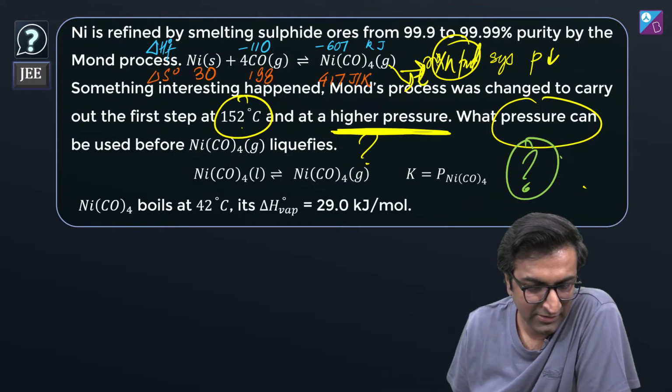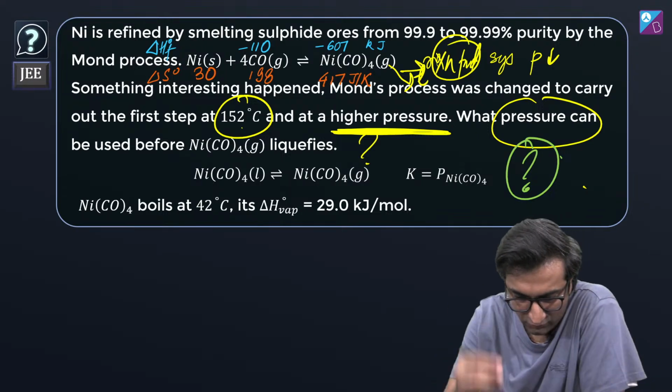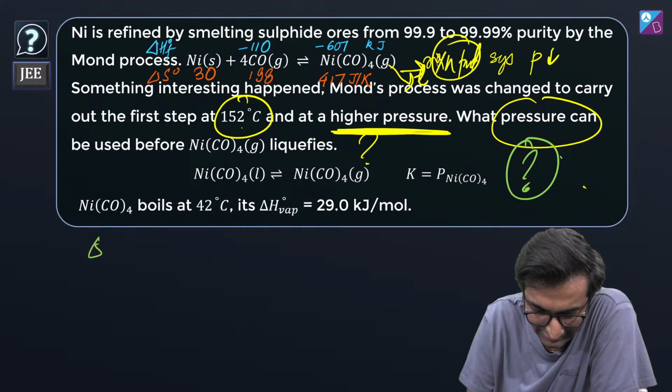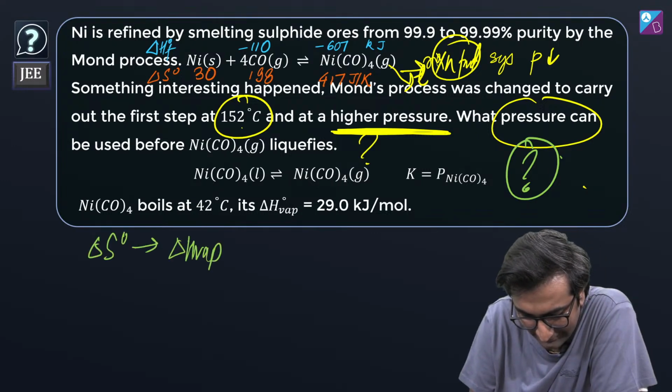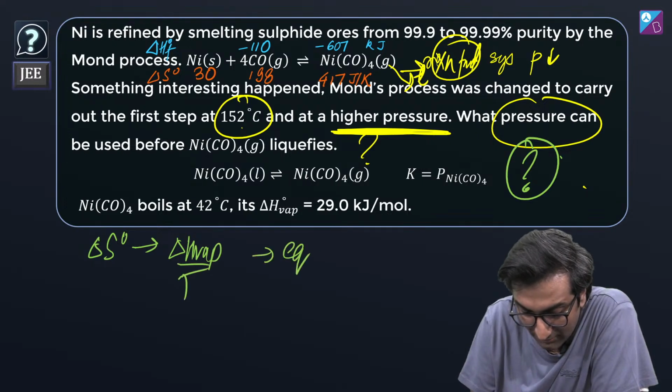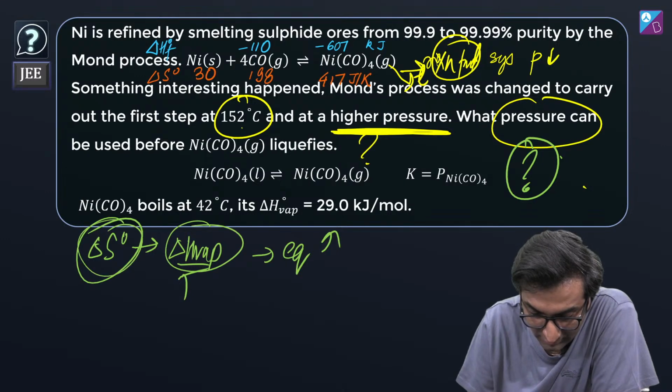Arrhenius equation, something like that. T is given, H is also there. Opposite of reaction given. Okay, Ria is on the right track. Ria, what you said, I can get delta S naught from that. I can get delta S naught as delta H vaporization by T, because that is at equilibrium, boiling equilibrium. So I can get delta S naught from there.